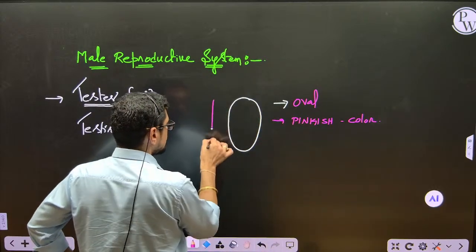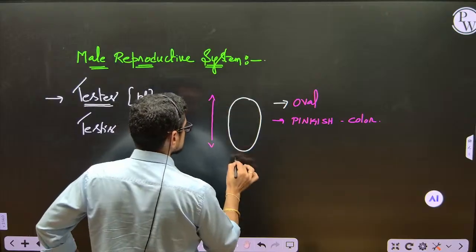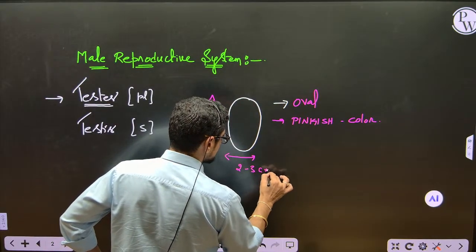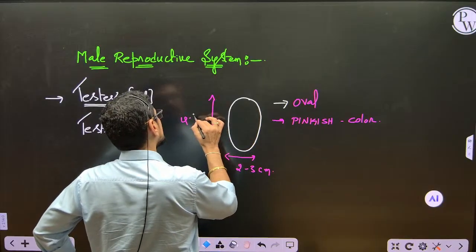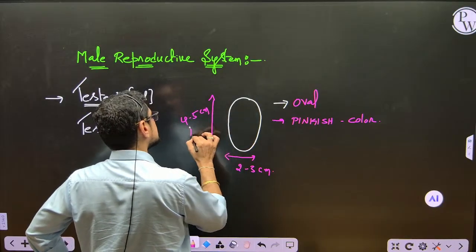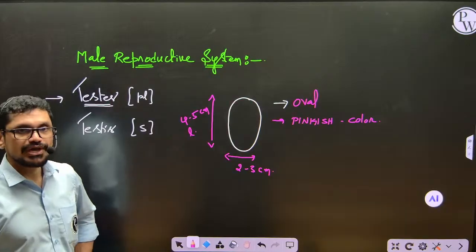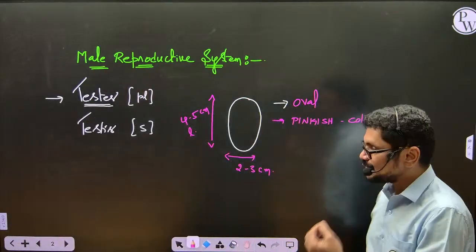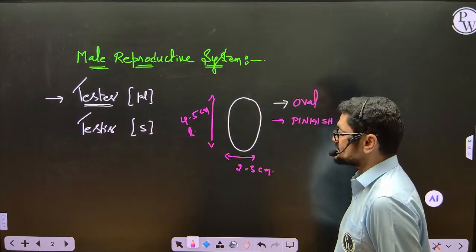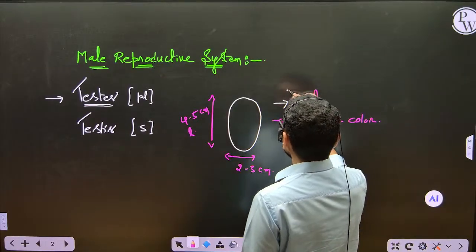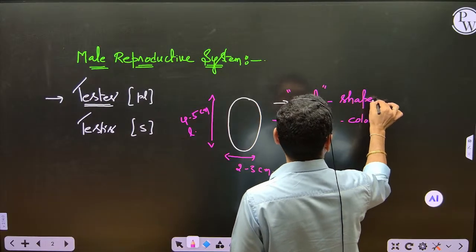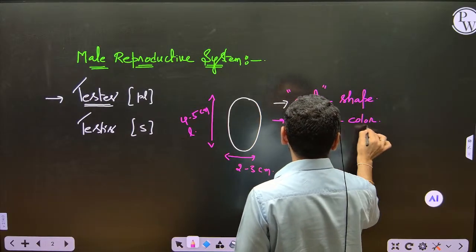See this, length and width: 2 to 3 centimeters width and 4 to 5 centimeters length. So a pair, like that 2 testes are present actually. Here I have represented 1 testis. So testis is oval in shape. Shape is also very important in the examination. Oval in shape, and pinkish in color.